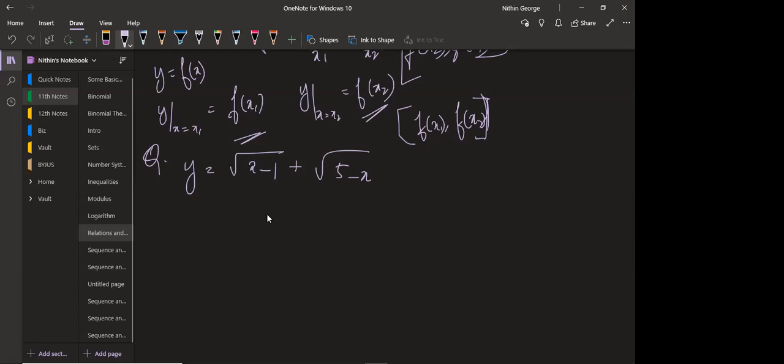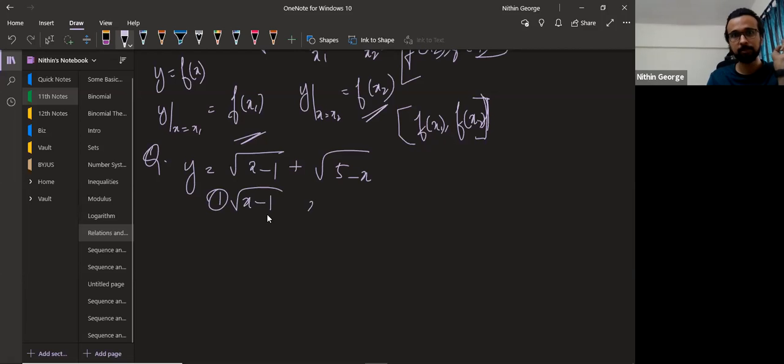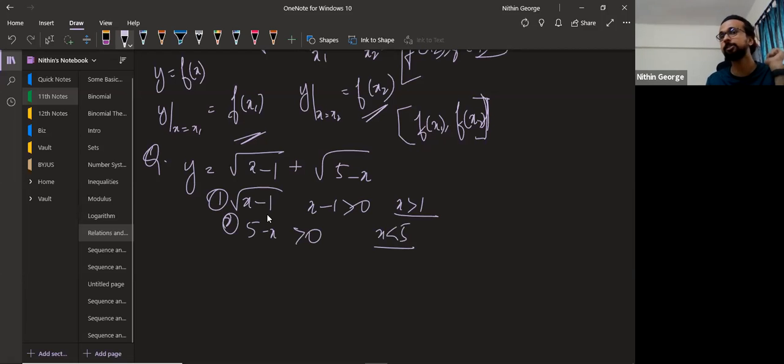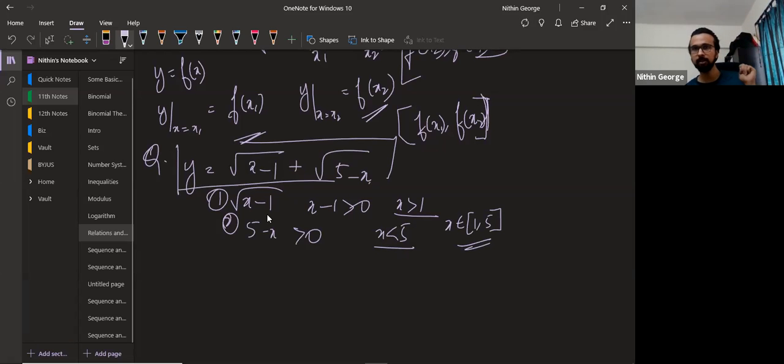From 1 to 5. The rest of you, did you understand how we got 1 to 5? Yes, sir. The first part is root of x minus 1. The x minus 1 inside the root should be greater than 0. It means x is greater than 1. The second part is 5 minus x, which should also be greater than 0, so x is less than 5. X should be greater than 1 and less than 5 at the same time for this to be valid. Then x is between 1 and 5. This is how you find the domain.